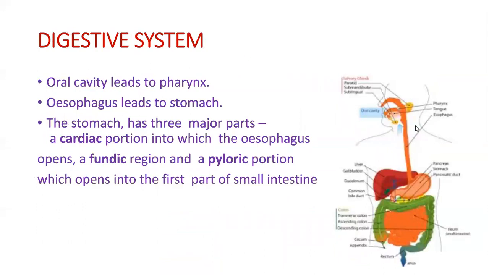So now coming to the oral cavity. The oral cavity leads into the pharynx. Okay. So I have a question for you. When we eat food, sometimes we get hiccups. Please comment below, why do we get hiccups? So continuing the lecture.